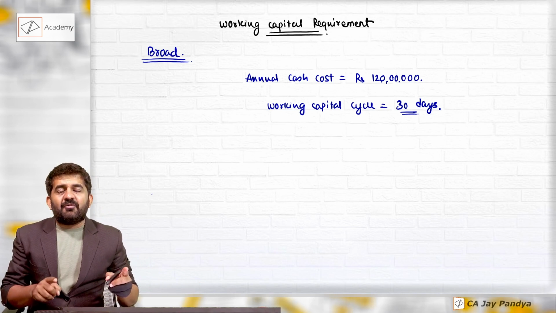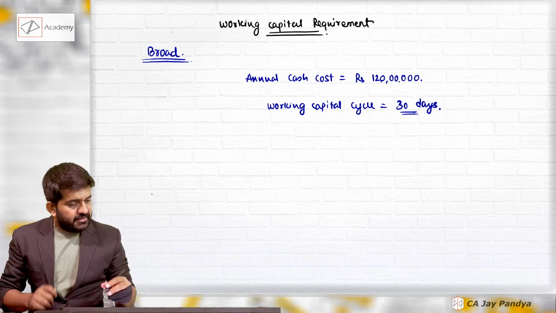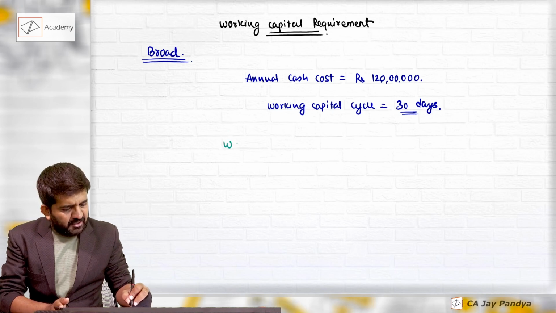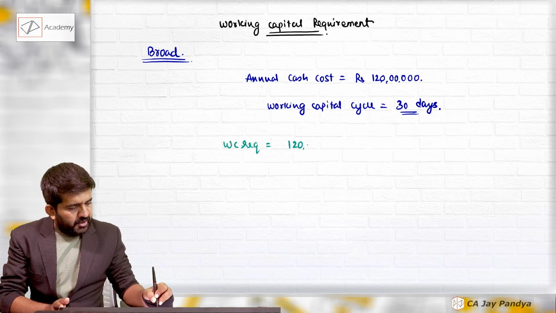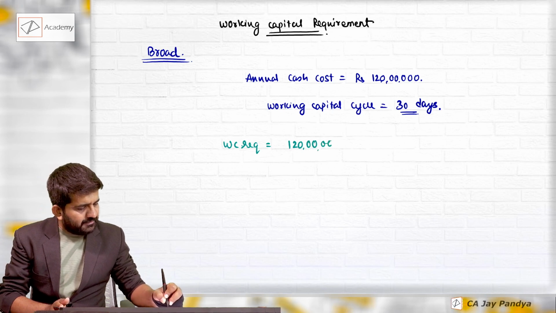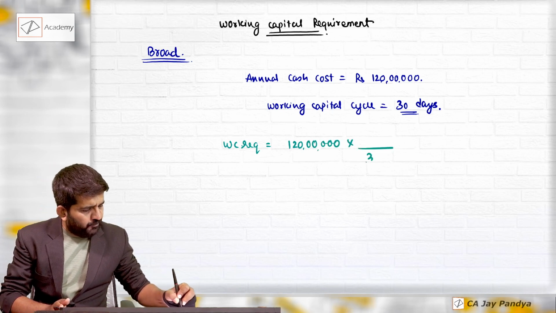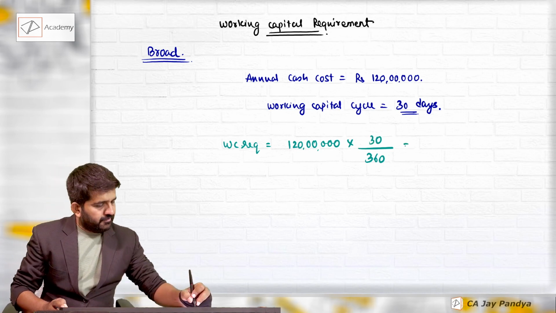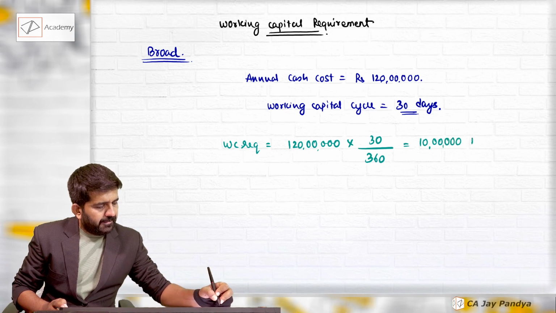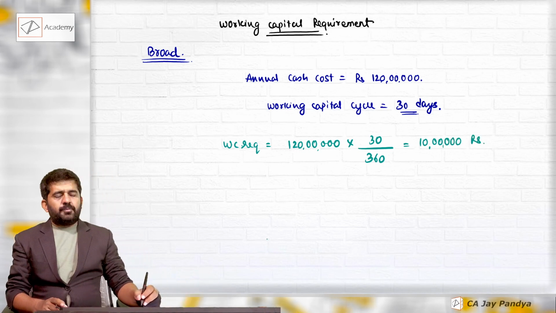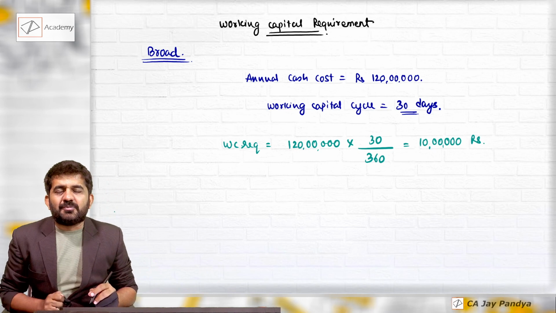So the same thing will not be required after 30 days. So what is my working capital requirement in this case? 1 crore 20 lakhs is for 360 days. What will be the cash for 30 days? This will be 10 lakhs rupees.